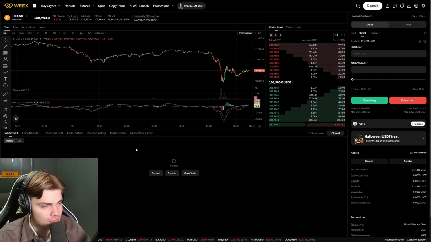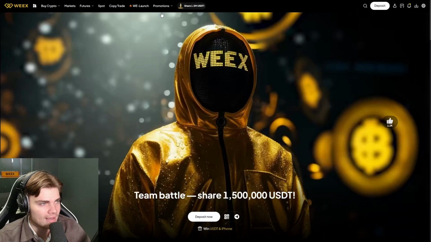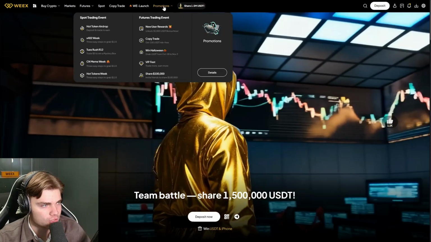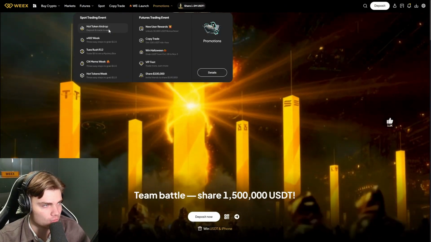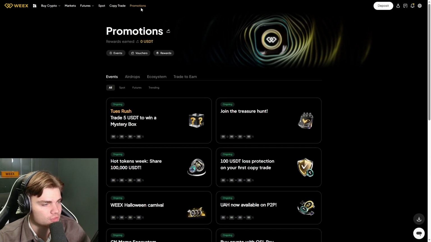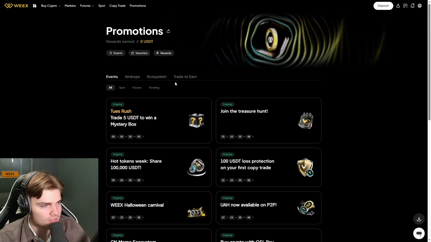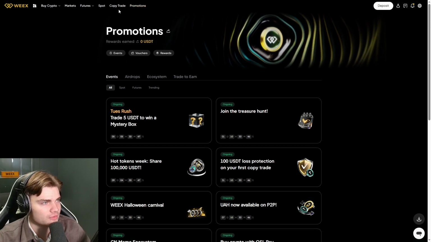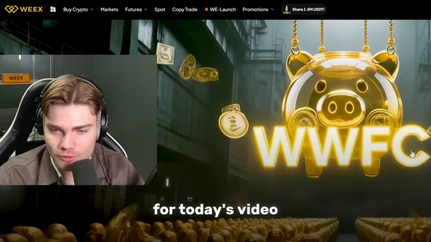And once you have closed your trade, you can go to position history if you want to do that. Also transaction history. And then we can go to promotions here, and then to hot token airdrop. So here we have trending coin airdrops. Here we can see the average rewards, total prize pool, deposit and trade to earn. And if we go over here to promotions, we can see airdrops, ecosystem, trade to earn, and so many more things here. And that was everything for today's video.